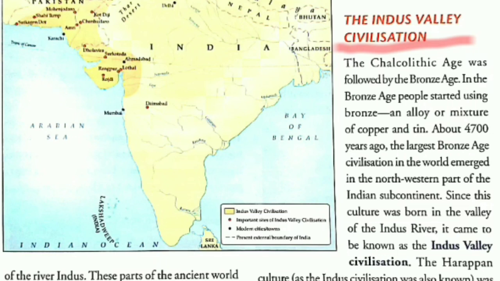So, about 4700 years ago, the largest Bronze Age civilization in the world emerged. This culture was born in the valley of Indus River, so it came to be known as Indus Valley Civilization. And this Indus Valley Civilization or the Harappan culture was the largest of the Asian civilizations.